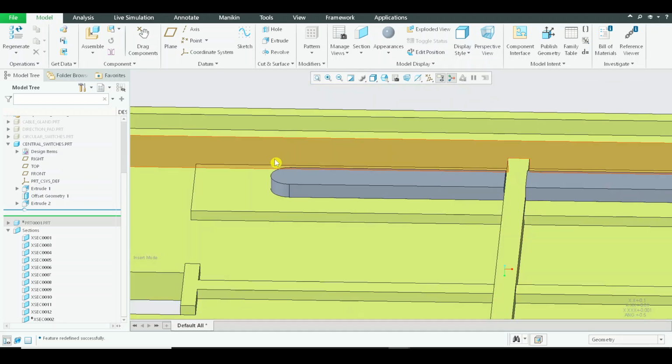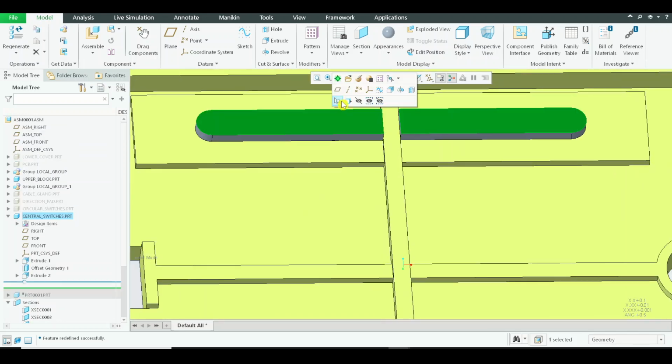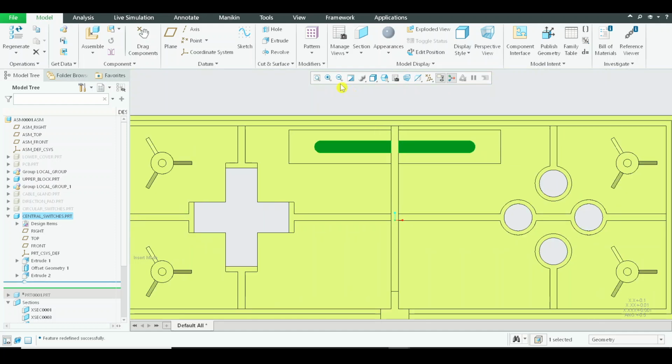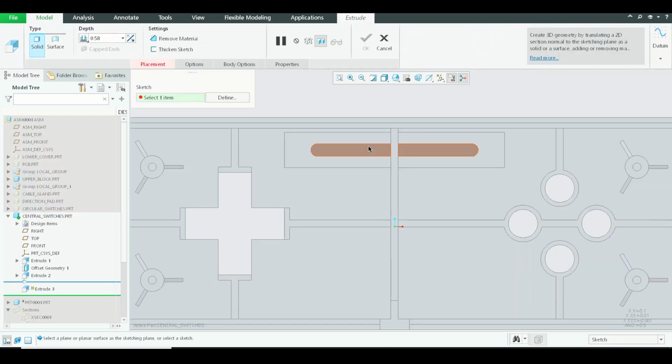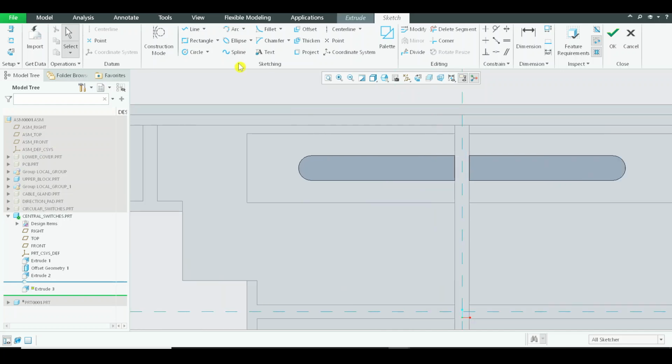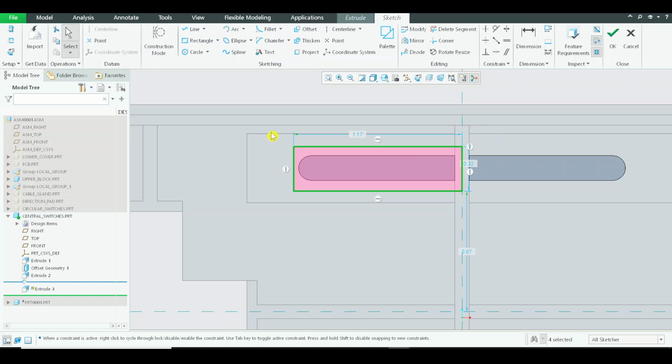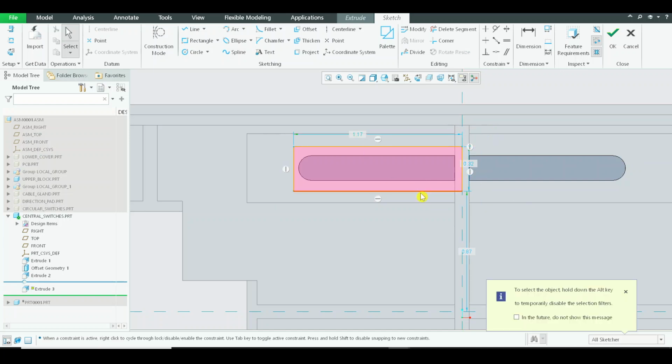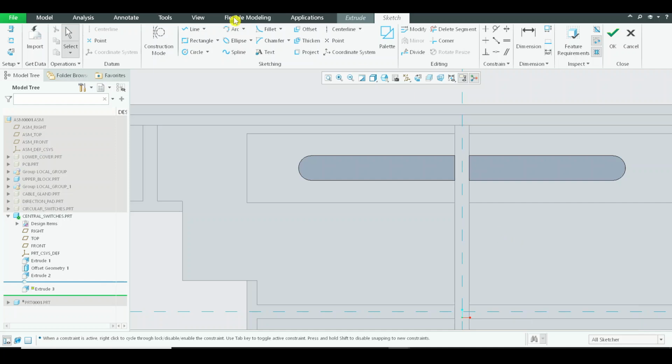We will be having another extrude on the top. All right, so I have to activate this extrude on the top. Something like this. And we can do one thing. We can directly make a symmetric left to right rectangle.